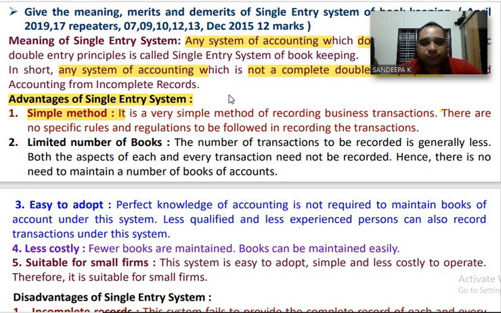Without this information, you can record transaction in books of account with the help of single entry system.